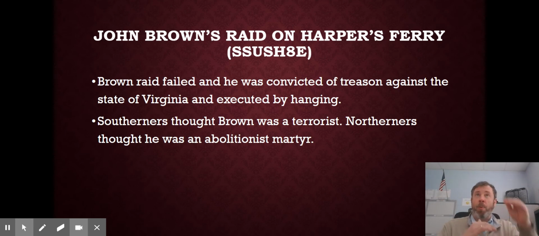Two different opposite points of view, two different spectrums of the point of view. A terrorist, a hero. Same man, same actions, two different beliefs. That's your sectionalism tying in. You can't have it both ways. He's either a martyr or a terrorist, a hero or a traitor. It further separates the country.